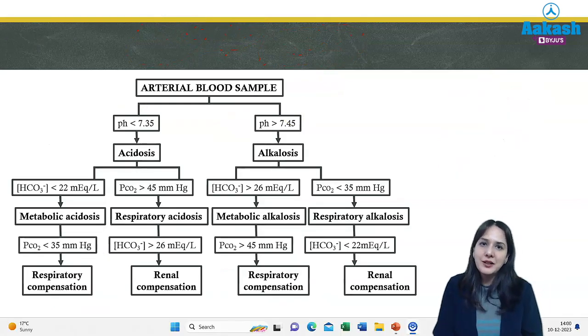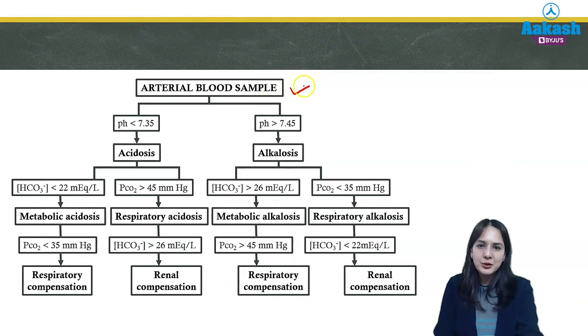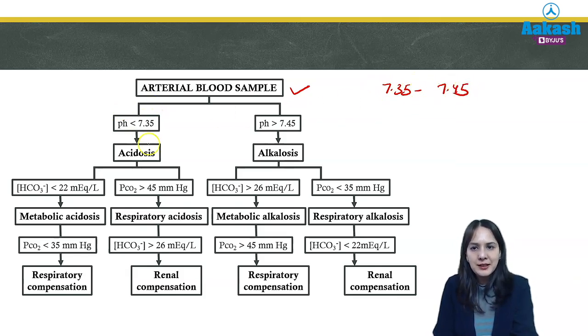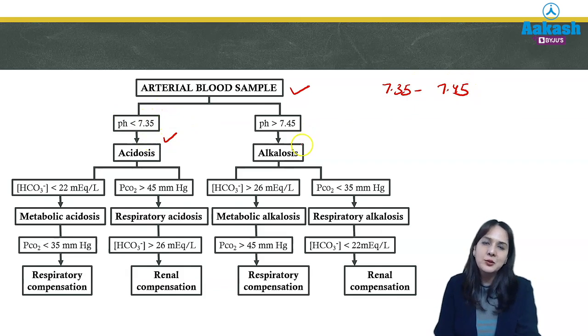So let's quickly revise how to answer questions on acid-base balance. First, you get an arterial blood sample. You will go for pH. The normal pH is 7.35 to 7.45. If it is less than 7.35, you will declare it acidosis. If it is more than 7.45, it is alkalosis.